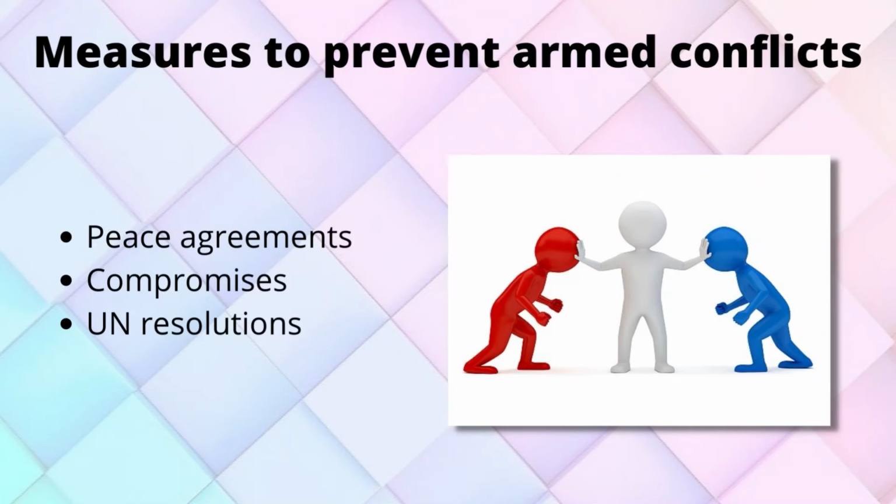Measures to prevent armed conflicts. Armed conflicts can be prevented by signing peace agreements, by compromises, and can also be solved by the United Nations.